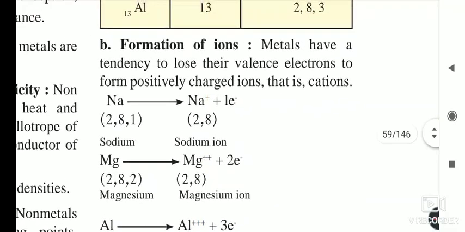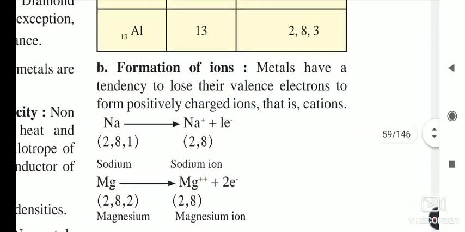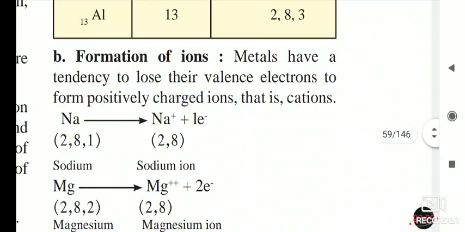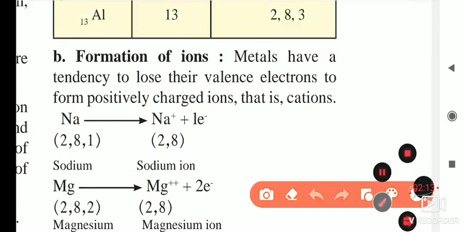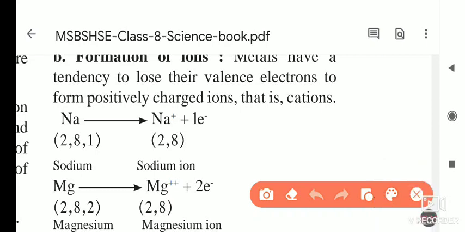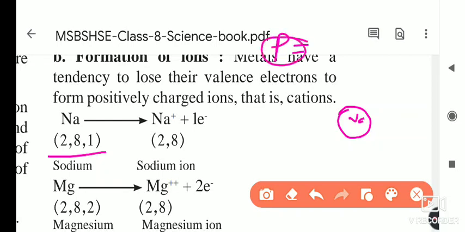Now the second, the formation of ions. How ions are formed, we will study now. You will notice that metals have a tendency to lose their valence electrons. As you know, I will show the structure of sodium here. This is our sodium, atomic number 11. It has 11 electrons, 11 protons and 11 neutrons.